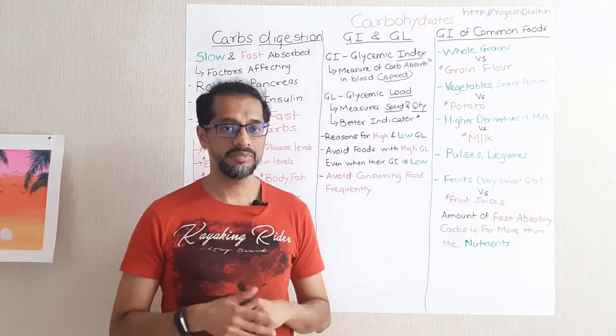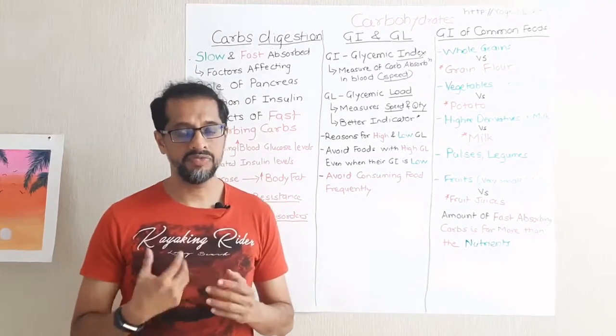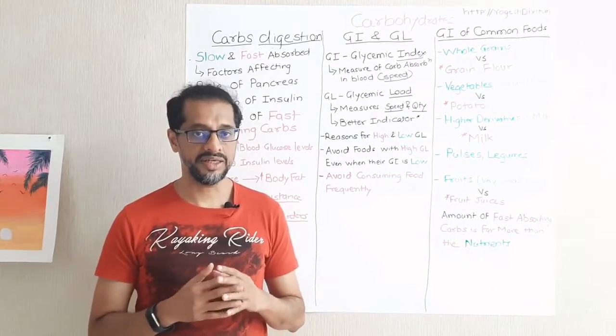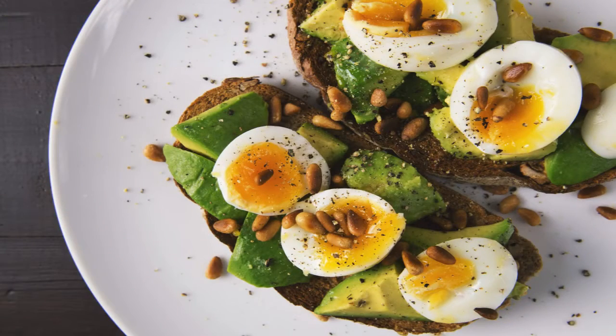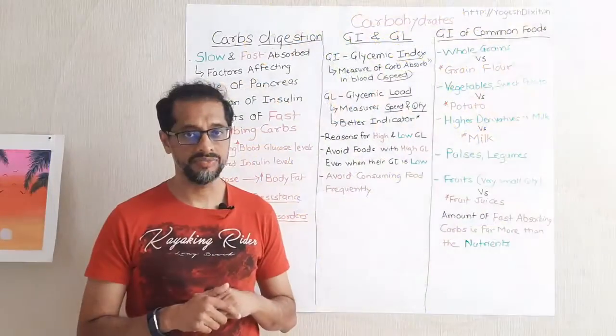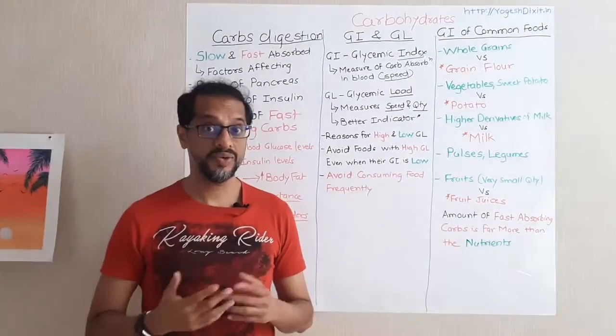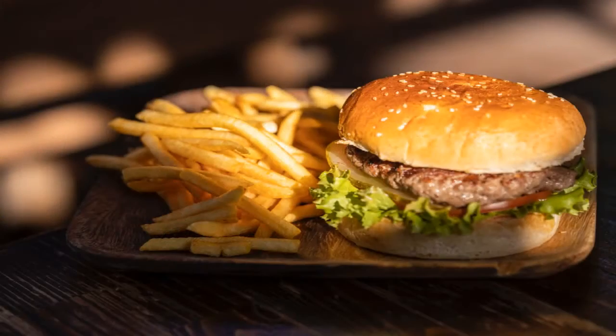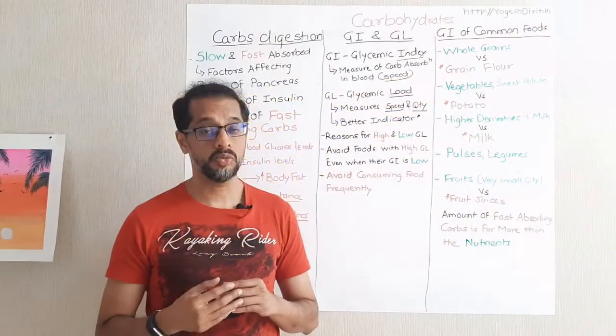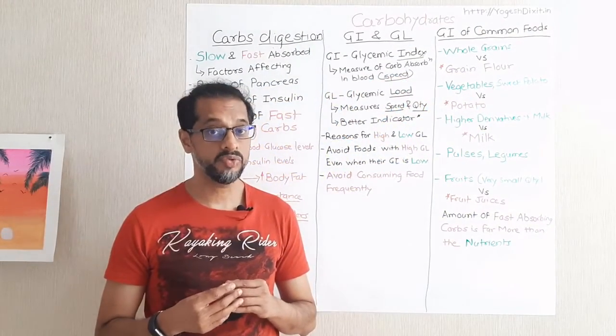So let's come to the most interesting aspect of our discussion today. What decides a glycemic index? Any carb food item which has a good amount of fibers, fats and proteins along with the usual starch and carbohydrate has a lower glycemic index, and because of that it takes a longer time to get digested. Whereas when a food item only has more starch and carbohydrates and very little or no fibers, fat, or proteins, then obviously the glycemic index for that food item is much higher, and it is not very safe to consume.